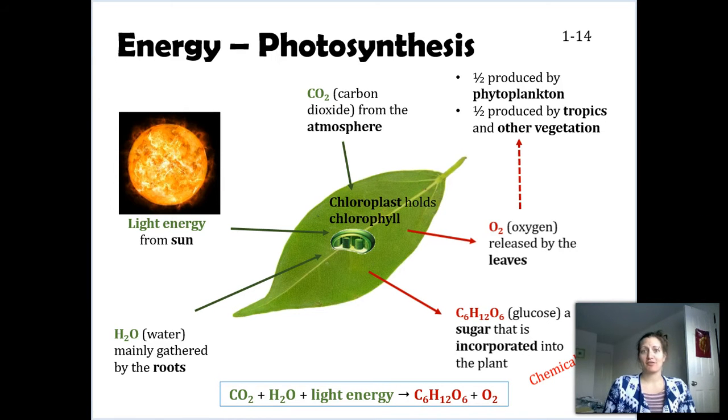So welcome to part 3 of Monday's makeup lecture. We ended the last movie talking about multicellular organisms and how we can split them into categories. One of those categories was producers. These are organisms that produce their own food. They don't have to eat anything else. They create their own food through the process of photosynthesis.